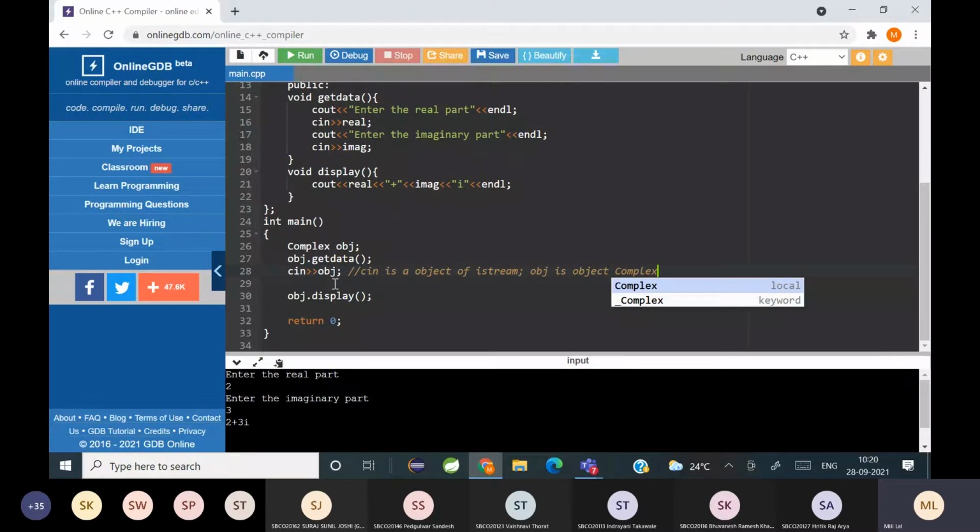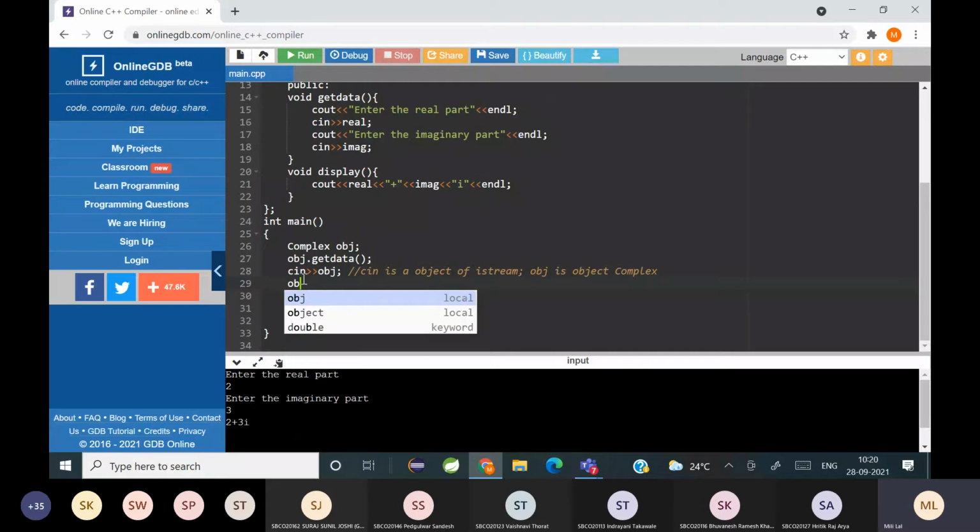You can see one belongs to class istream and one belongs to class complex. So normally, when I say object1 plus object2, that means one object is calling the function and the other object is getting passed. That is what we had learned.